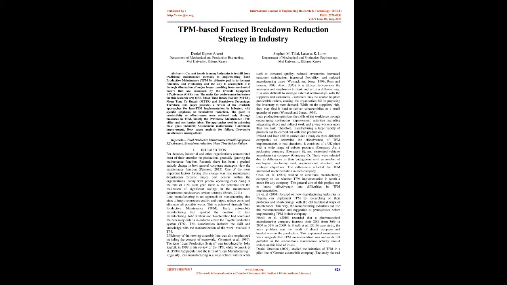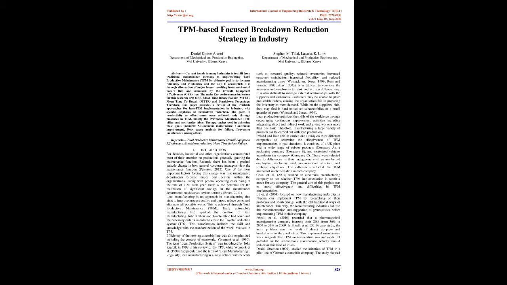Bruce, 2011. Lean manufacturing is an approach in manufacturing that aims to improve product quality and output, reduce costs, and eliminate all possible waste. This is achieved through total productive maintenance, TPM. Early automobile manufacturing had sparked the creation of lean manufacturing. John Krafcik and Taiichi Ohno had combined the necessary criteria in order to create the Toyota Production System, TPS. This combination includes the skill and knowledge with the standardization of the work involved in TPS. Efficiency of the moving assembly line was also emphasized, including the concept of teamwork.